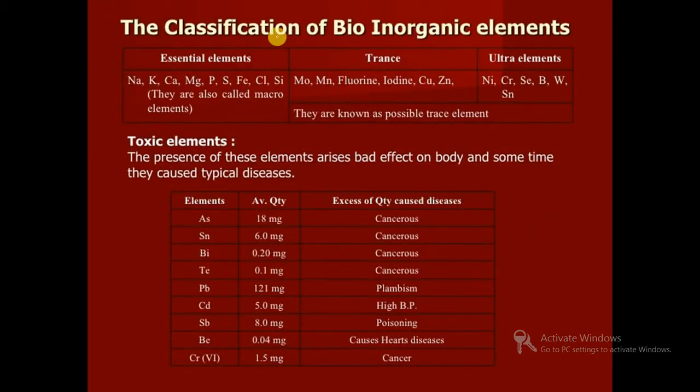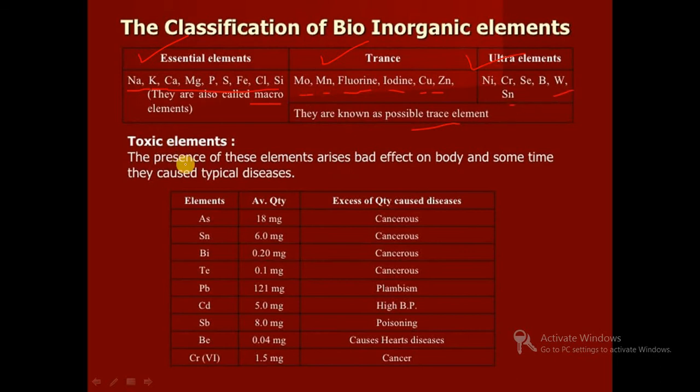So first we will see the classification of bioinorganic elements. First are essential elements, which are necessary for the functioning of our body. Then trace elements, which are present in minute quantities, and ultra elements. In the case of essential elements: sodium, potassium, calcium, magnesium, phosphorus, sulfur, iron, chlorine, silicon. They are also called macro elements. And trace elements: molybdenum, manganese, fluorine, iodine, copper, zinc. And ultra, in very minute quantities: nickel, chromium, selenium, boron, tungsten, tin.